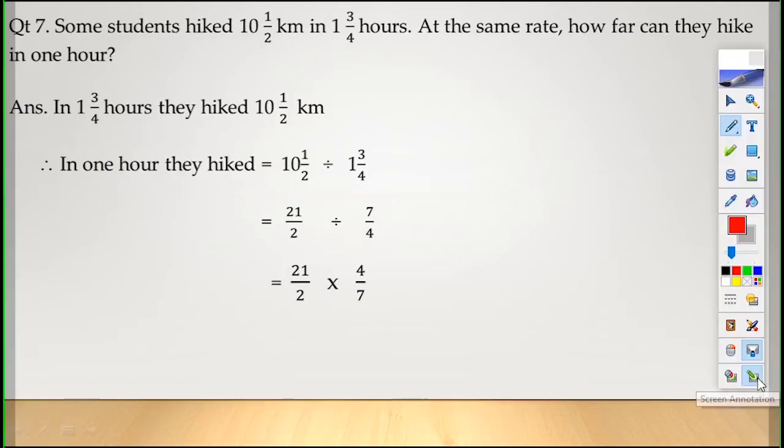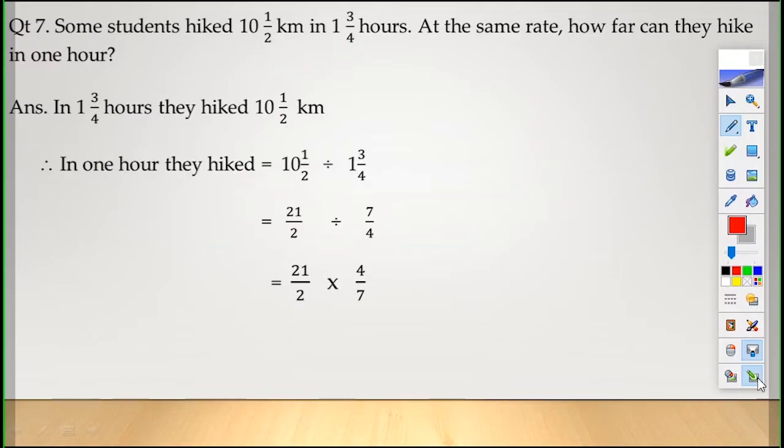Now, the next question. Question number 7. Some students hike 10 and 1 by 2 kilometer or 10.5 kilometer in 1 and 3 by 4 hours. At the same rate, how far can they hike in 1 hour? Hike means walk a long way. The answer starts like this. In 1 and 3 by 4 hours, they hike 10.5 kilometer.